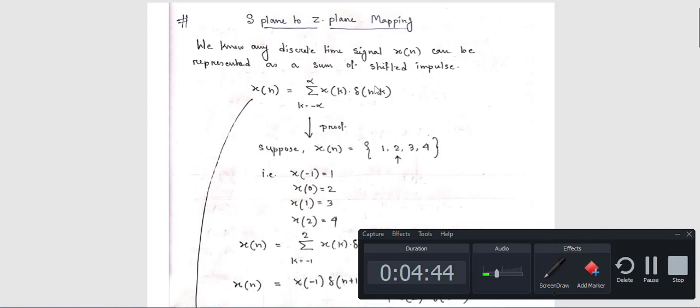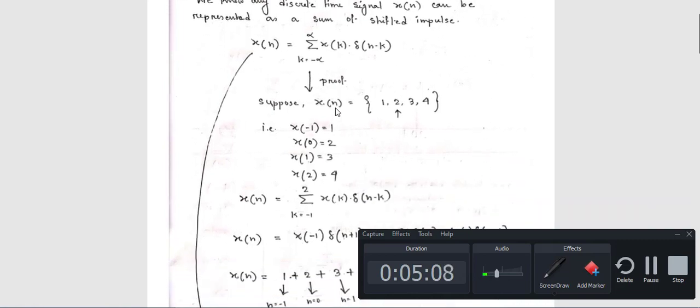So what is the value of this shifted impulse function? We all know the shifted impulse function is valid only for one value, that is delta[n] equal to 0. Here I am saying that any discrete time signal can be represented with this expression, that means with shifted impulses. Already I have proved this in your classroom, though I am repeating it. Suppose you have a signal x[n].